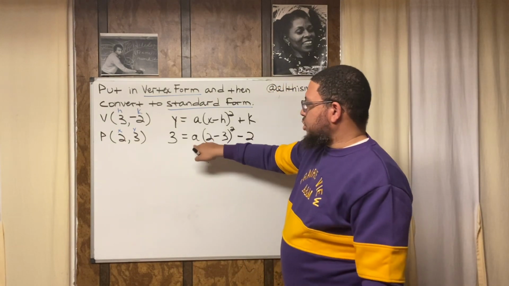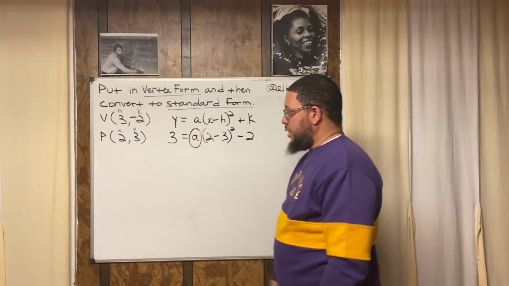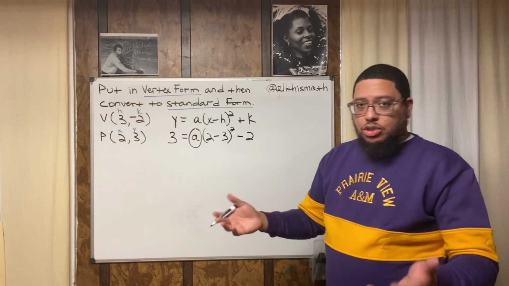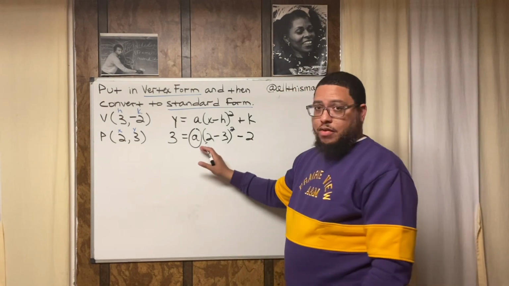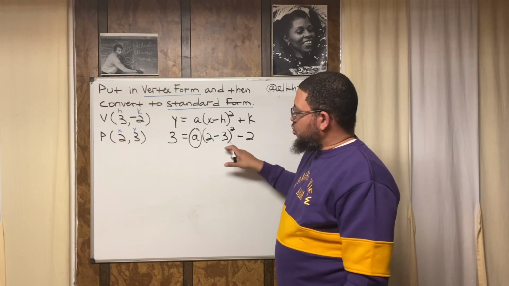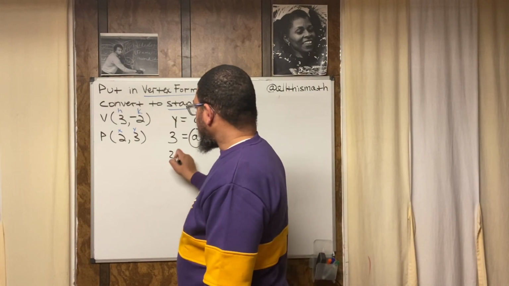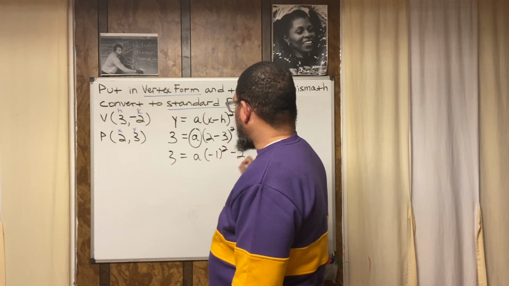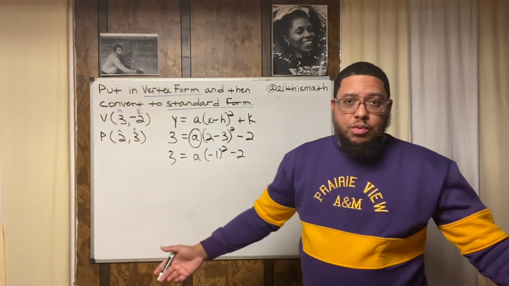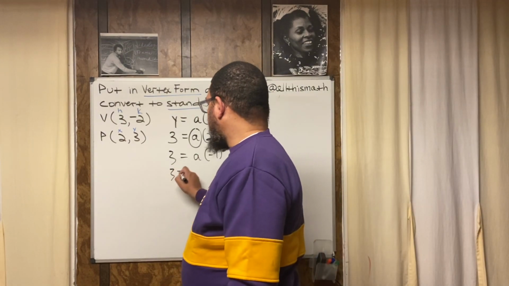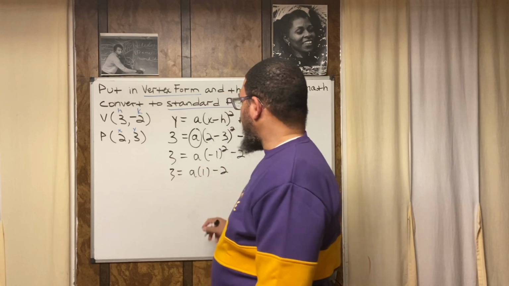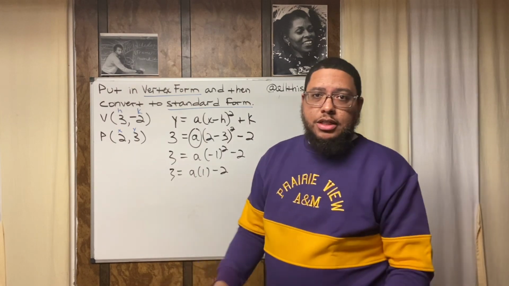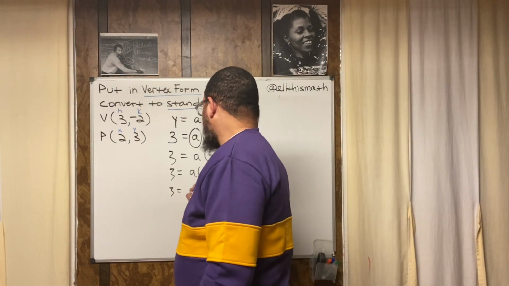So now my whole goal is to solve for a. I'm trying to figure out what that is, all right? So now I got to simplify everything I can and then use rules of algebra to solve for a. So the first thing I'm going to do is follow order of operations. Inside the parentheses, I'm going to do my 2 minus 3, which is -1. Everything else, I bring it down. And then I got -1 squared minus 2. And then I use the exponent. -1 squared is +1. So now I got 3 equals A times 1 minus 2, right? And what's A times 1? A times 1, anything times 1 is that thing. So A times 1 is just A. So I got 3 equals A minus 2.